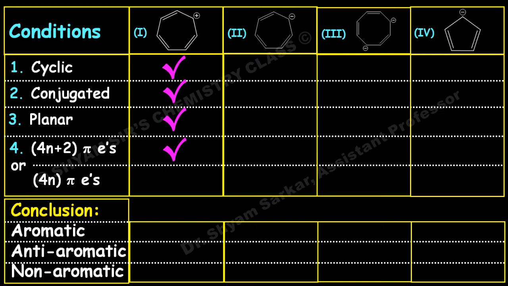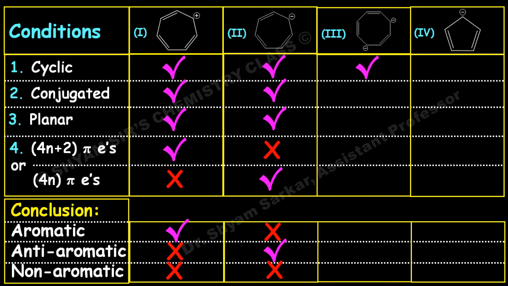The second one is cyclic, conjugated, planar, and it obeys the 4n pi electron rule where n equals 2, because 8 pi electrons are there in total. So this is anti-aromatic in nature. And the third one, this molecule is exceptional. If you see cyclooctatetraene, it has 2 negative charges on it, and because of these 2 negative charges, this molecule becomes conjugated.